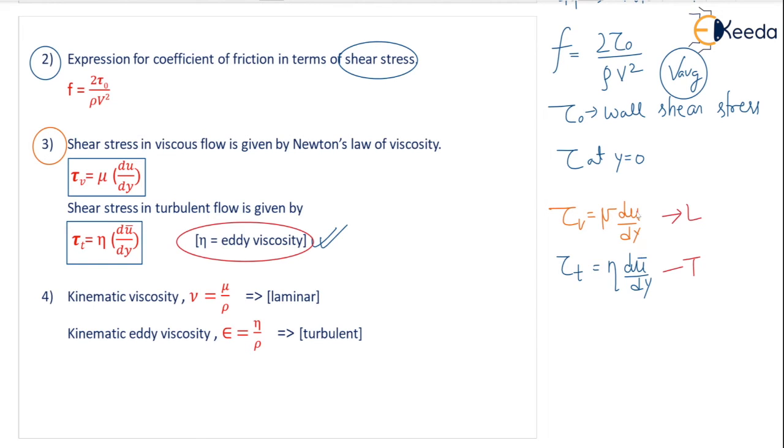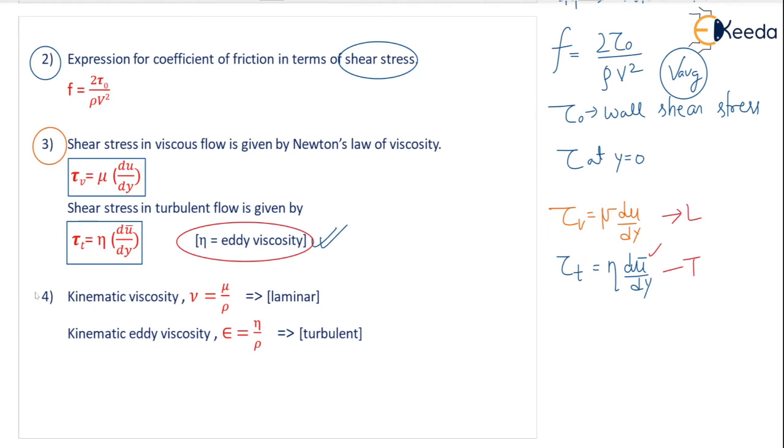And in place of du, I have written du bar. Why, sir? Because you know that the velocity is fluctuating. So you have to take the average velocity. You have to find the gradient of average velocity. Okay, so that's why it is u bar.